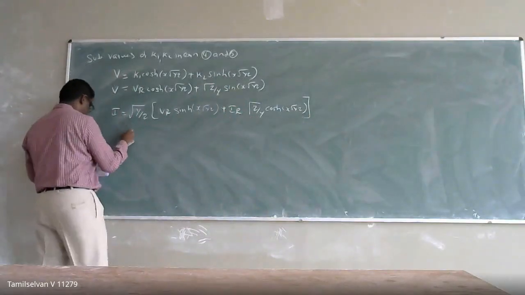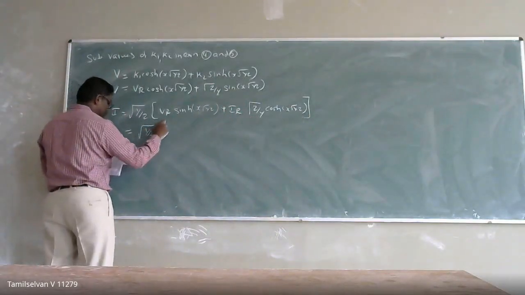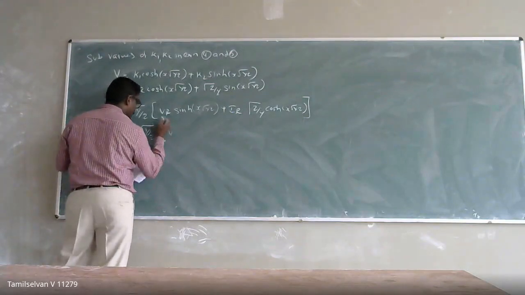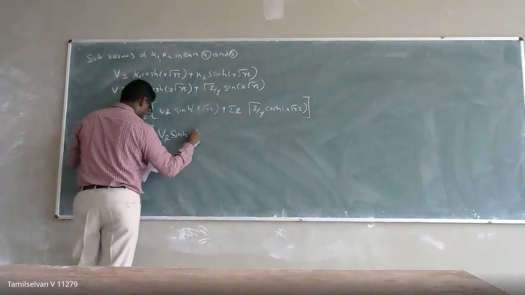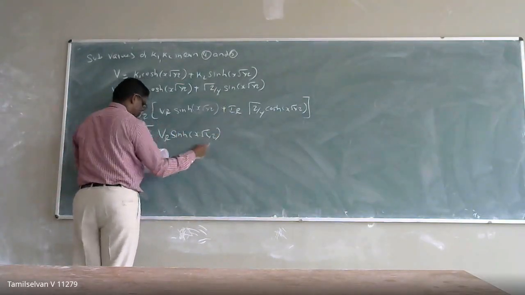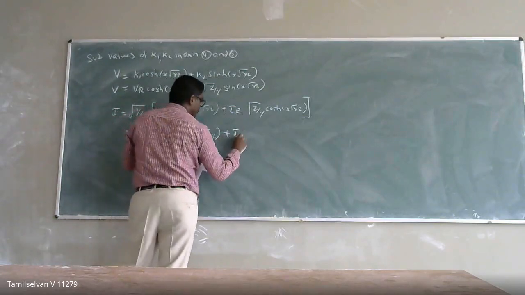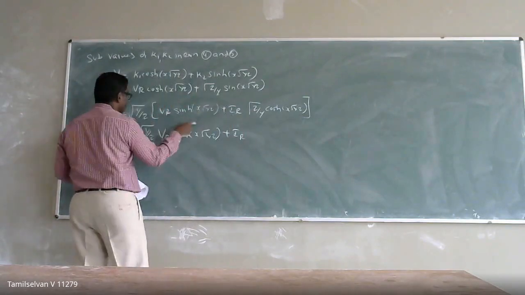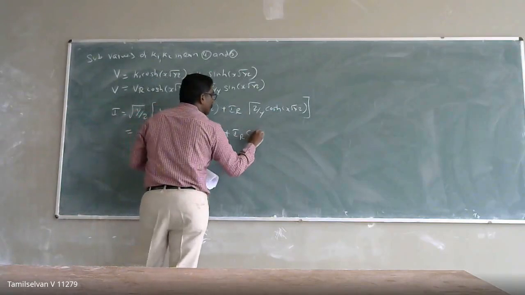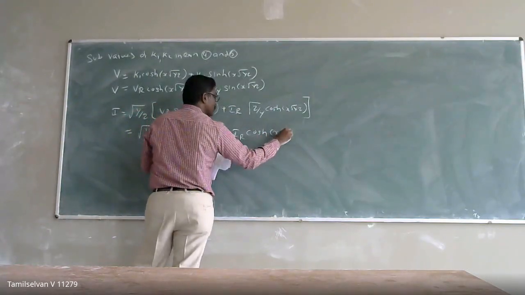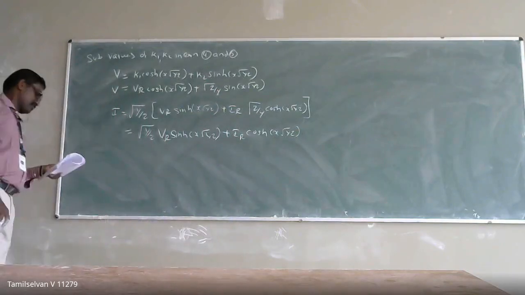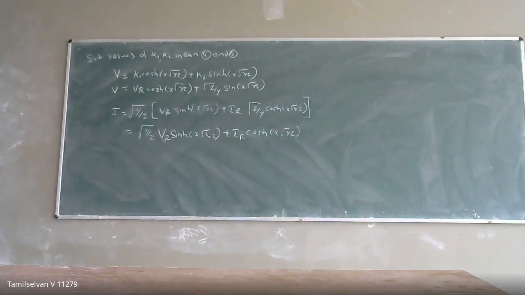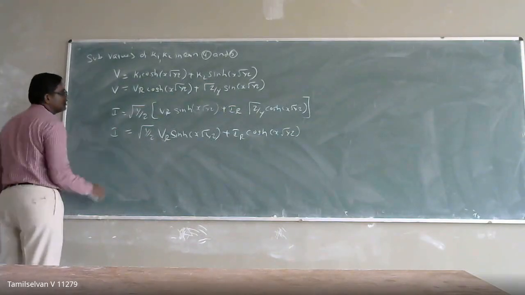So if I simplify, I get square root of y by z into VR sinh of x into square root of y z plus IR cosh of x into square root of y z. So this is going to appear as I.